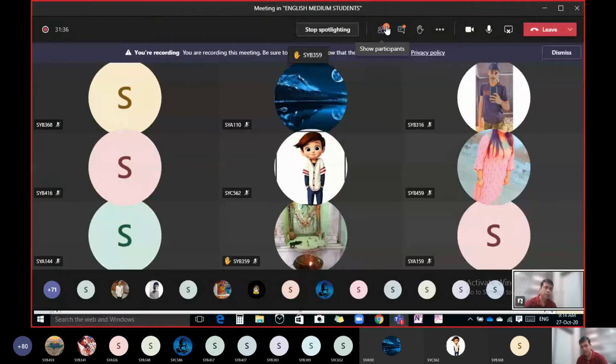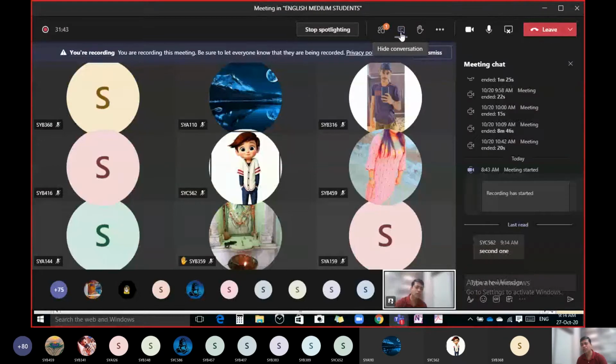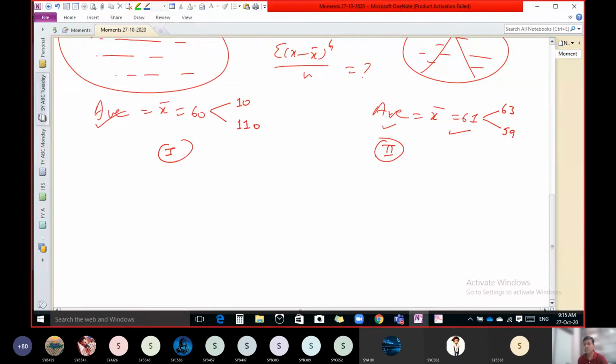Consistency. But how can you know that he is more consistent? Second one is more, but on the basis of what? Score. Yes, here also score is there. So what do we have to look at? The difference. Yes, difference. So you have to see the difference here, and you have to see the difference here.